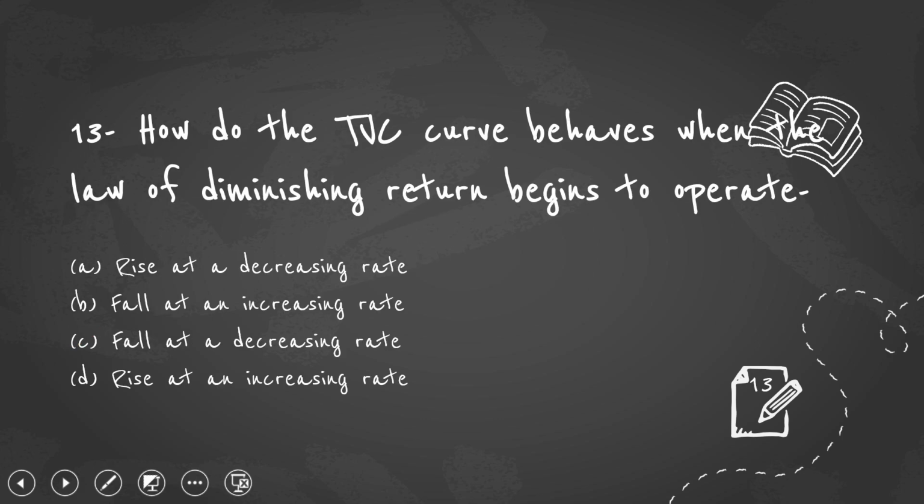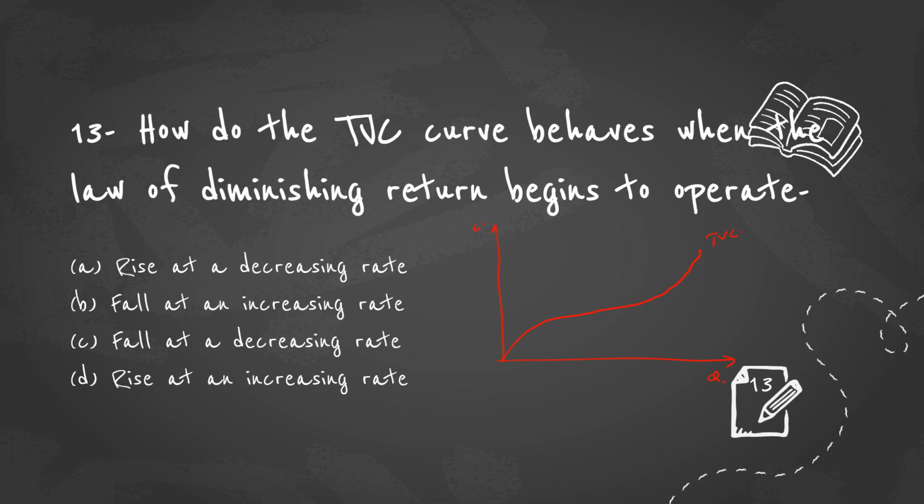The next question: how does the TVC curve behave when the law of diminishing returns begins to operate? What happens? So this is quantity, this is the cost. This is how the TVC, total variable cost curve, will be.